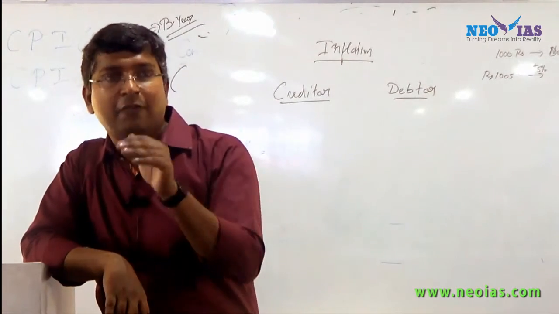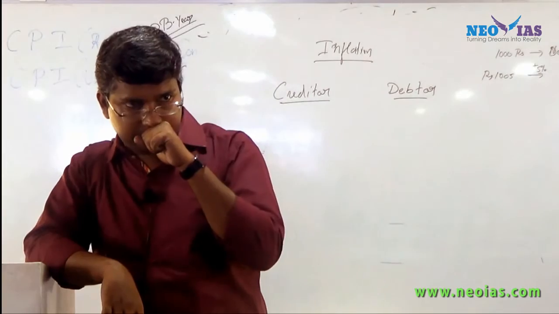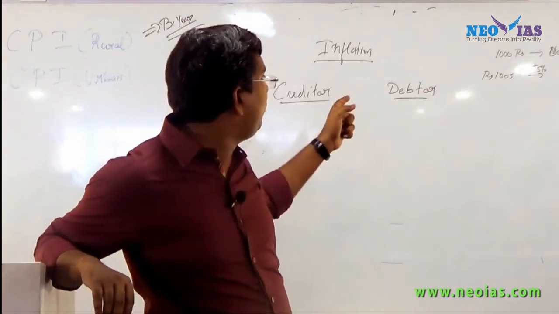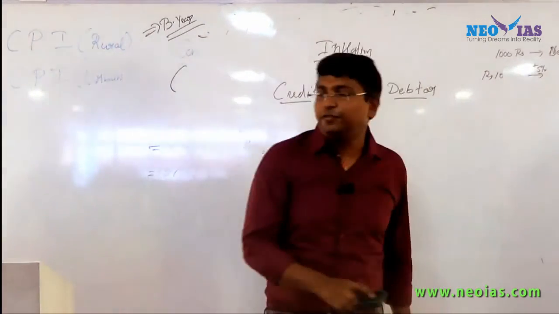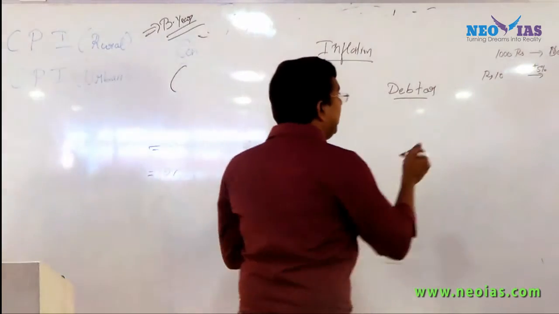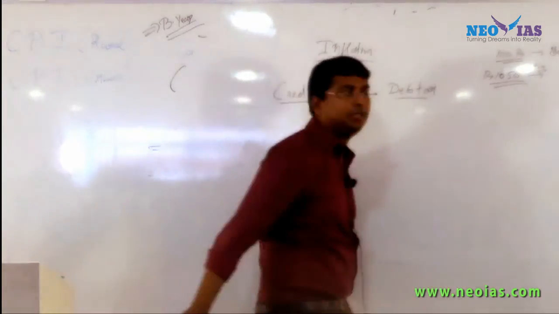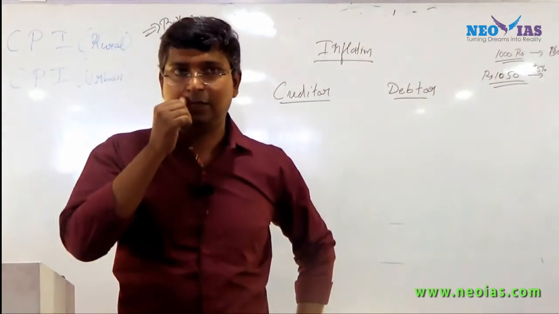I require 50 rupees more, 1,050 rupees. What I could purchase with 1,000 rupees, I can now purchase only with 1,050. So the value has changed. You are getting the point.